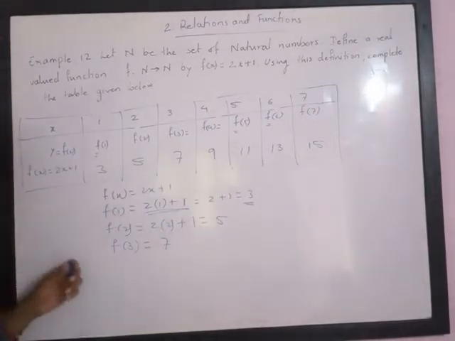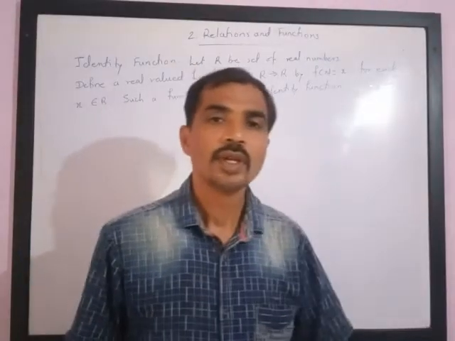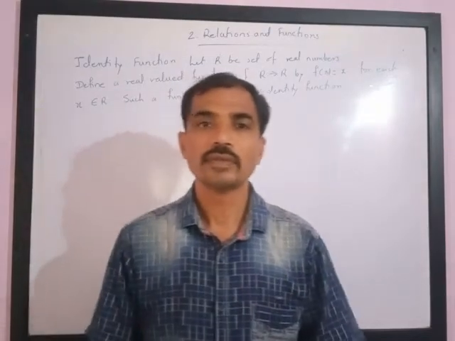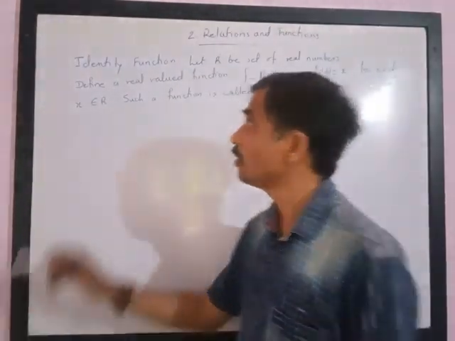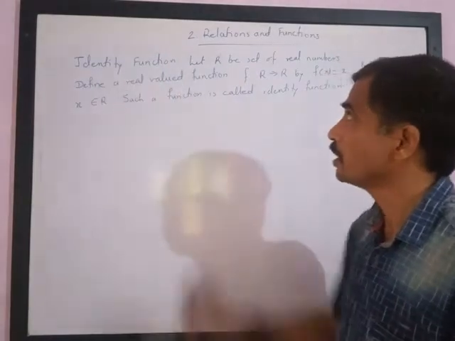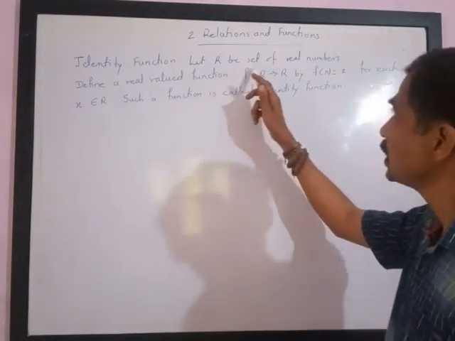In this way we can complete the table. Next, let us study the types of functions, types of real valued function. First is identity function. Let R be the set of real numbers.